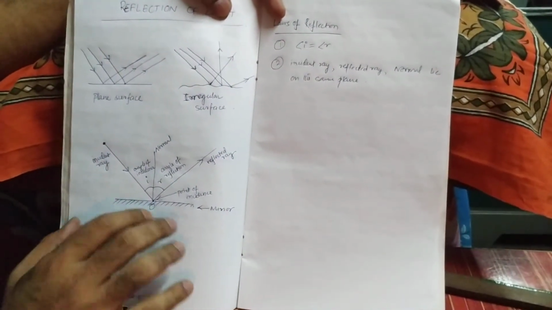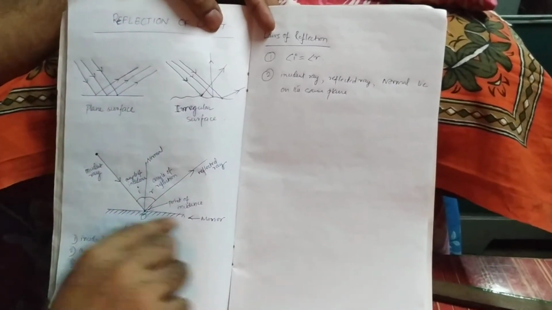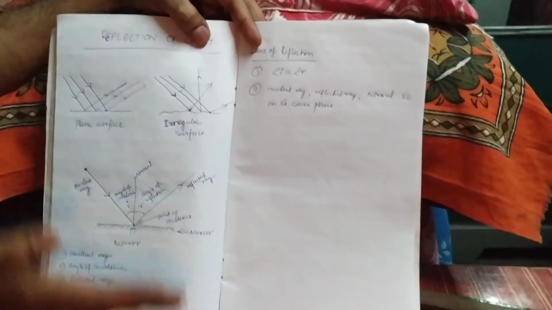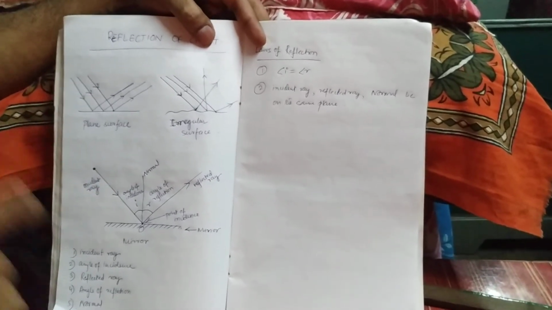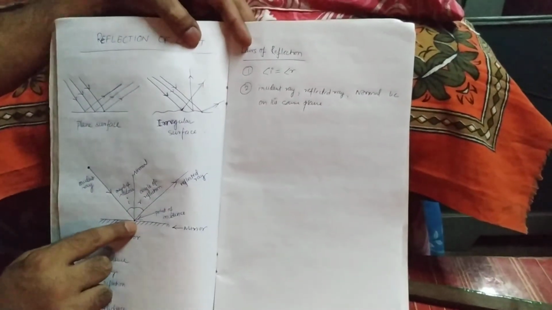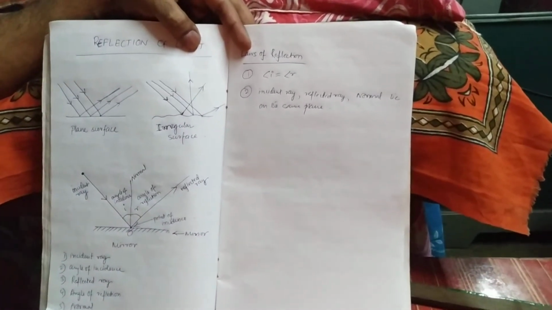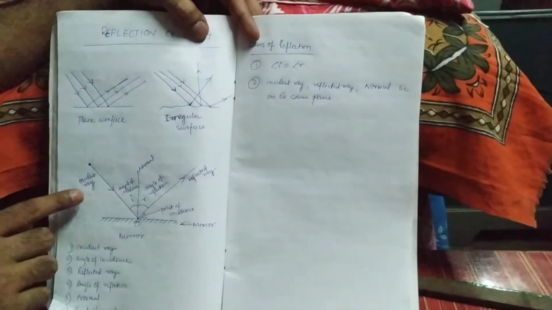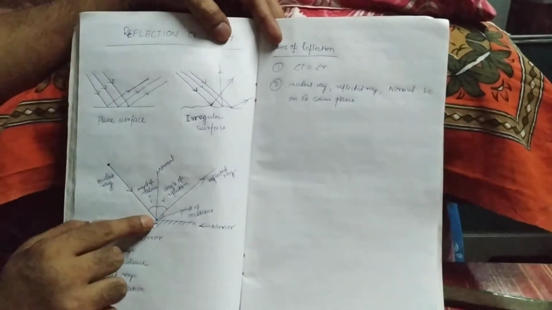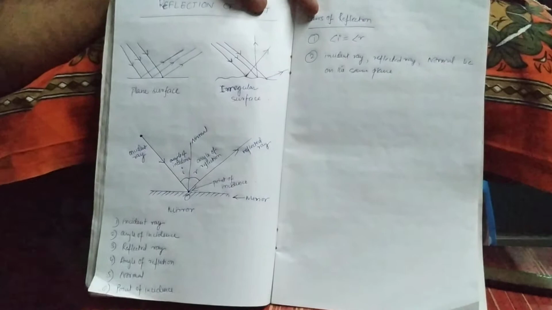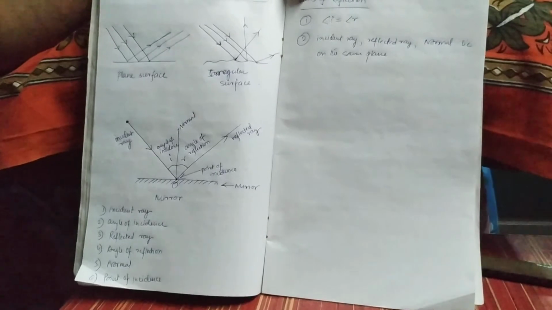Now if I talk about a plane surface or regular surface, a plane surface is a mirror. Suppose this is a mirror; this side is the back portion of the mirror and this side is the reflecting surface of the mirror. When a single ray of light is falling on this mirror, this ray of light is known as the incident ray. We will come to know many terms here. When the light is falling on this plane mirror, this ray is known as the incident ray, and the point where it is falling is known as the point of incidence.